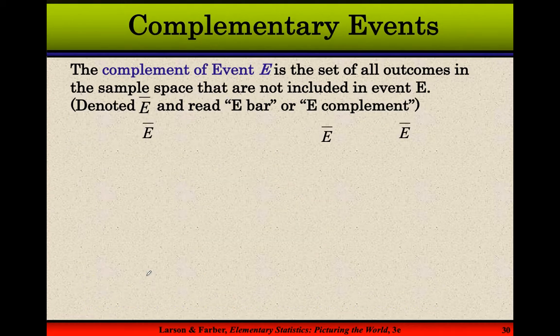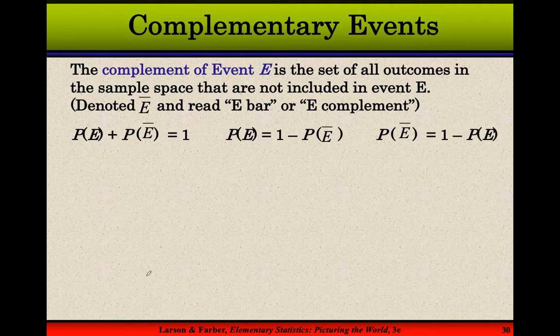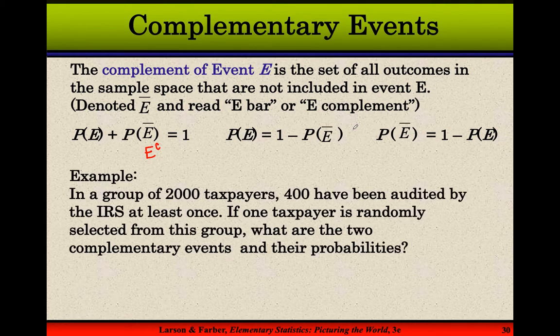Now, the complement of an event is an event and its opposite, or an event and not the event. I think our book uses E with a little C instead of E with a bar, so I'll use both. But an event will fit into one or the other of the groups. It's nice because since an event fits into one group or the other, we know that their probabilities have to add up to 1. And we can use a little bit of algebra then to find the one probability if we know the other, like in this example.